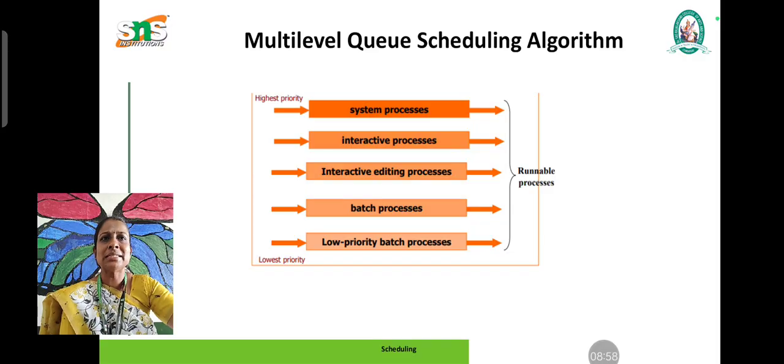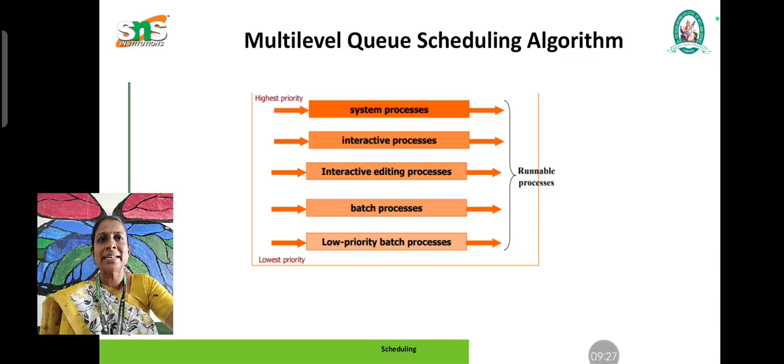Next is the multi-level queue scheduling algorithm. In this algorithm the jobs are prioritized from lowest priority to highest priority. Here we have the lowest priority batch process, followed by the interactive editing process, the interactive process and the system process. These are the runnable processes in an operating system. Based upon the priority, the jobs are executed one by one.